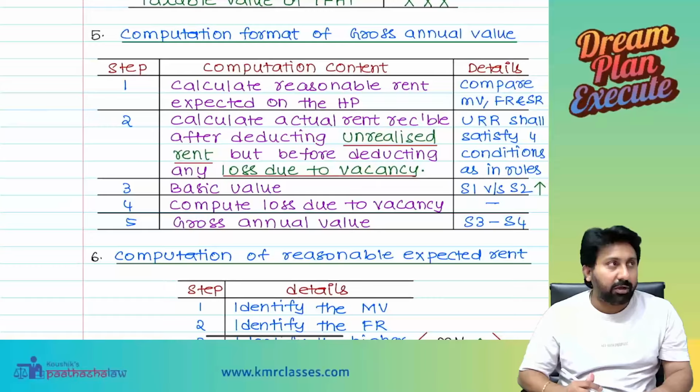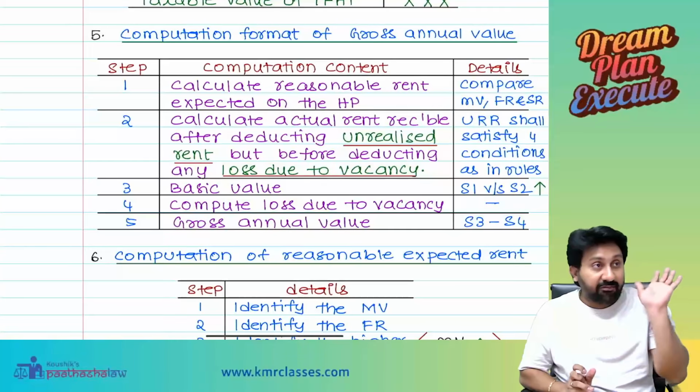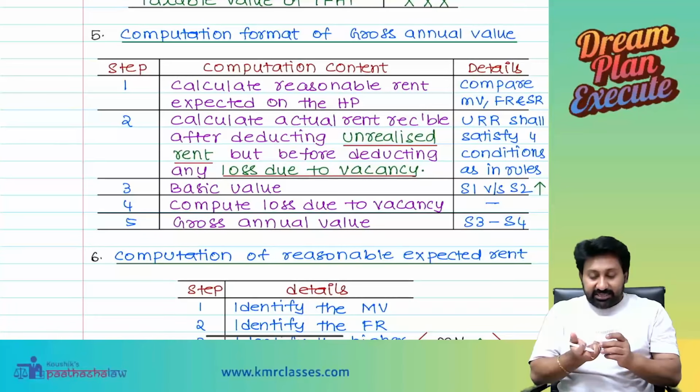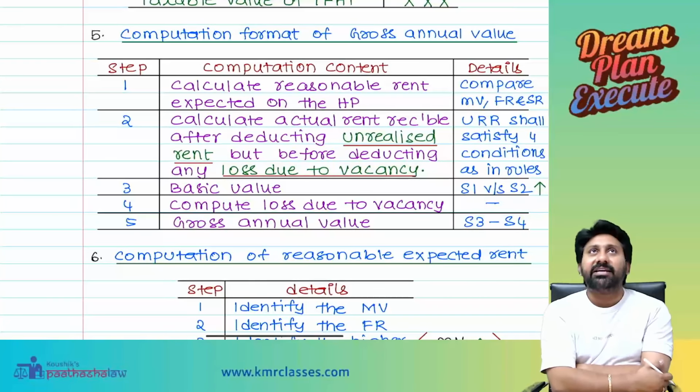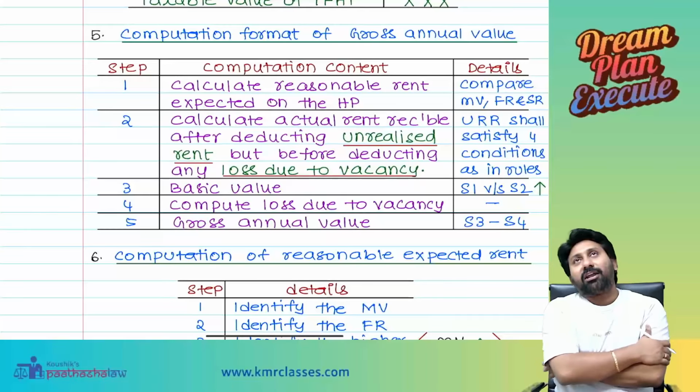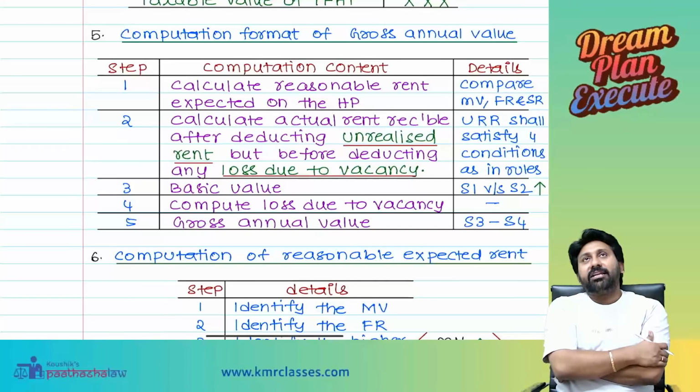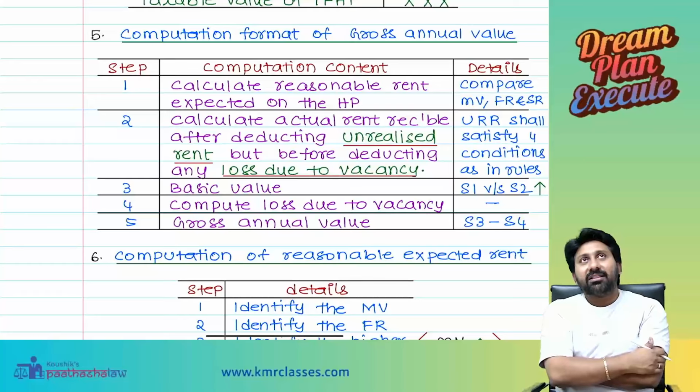Okay. Now starts the real fun. Now you may get a doubt, sir. If that be the case, we are all Indians, sir. Cheating is our birthright, sir. So what I will do, sir, intentionally I will show the actual rent as a very low amount, 2000 or 3000. Then what will happen, sir? Now I will pay tax only on 2000.